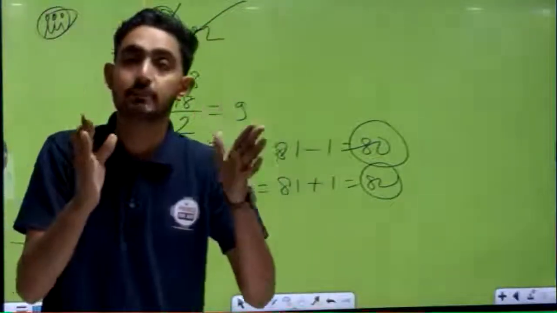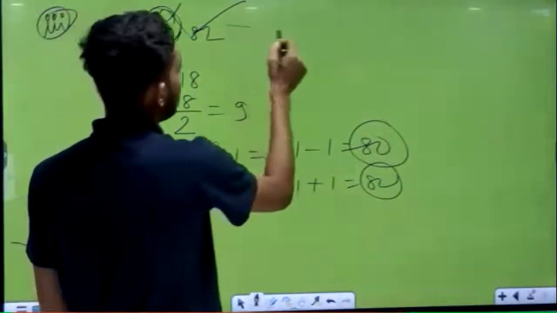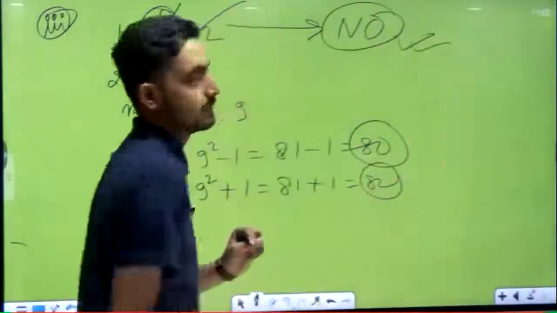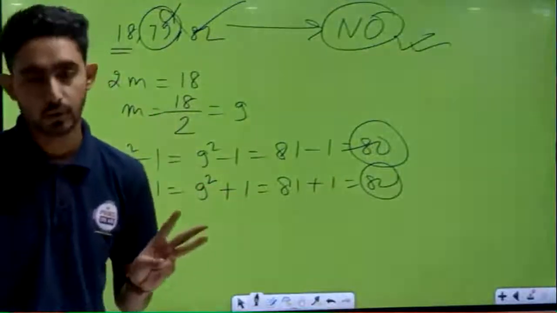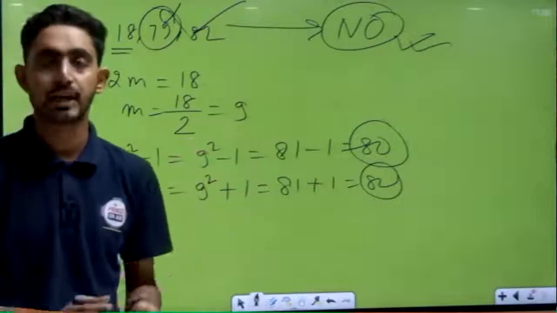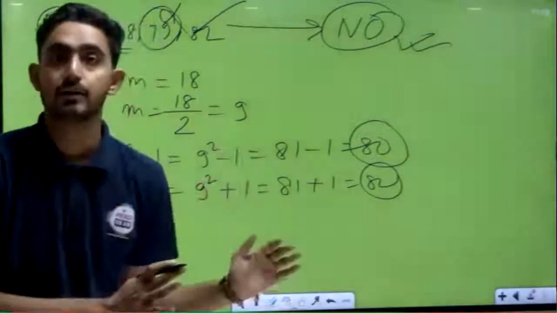Suppose out of 3 members, if even one member doesn't come, then we can say this is not a Pythagorean triplet. This is not a Pythagorean triplet. Understood? That means all 3 members should come out correct. Okay? All of you understood this question properly now? I hope no issue. So your question number 9, that means exercise 3A, is fully completed.